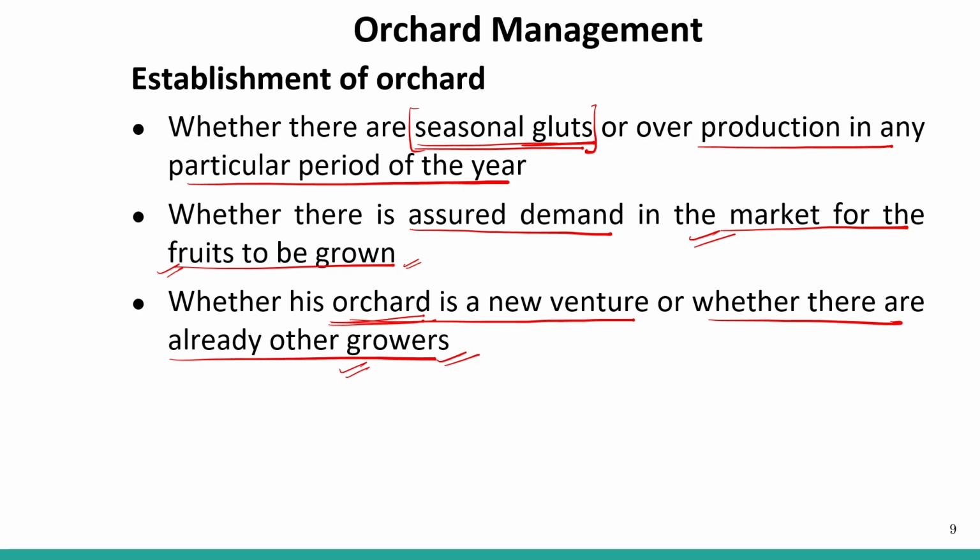If you grow the same crop and that crop is already in great availability and the demand is less, then it is a risk. So you can opt for some other crop that is in great demand and whose availability is less, and plant that fruit crop. One must do all this research before growing any fruit crop, before establishment of an orchard.